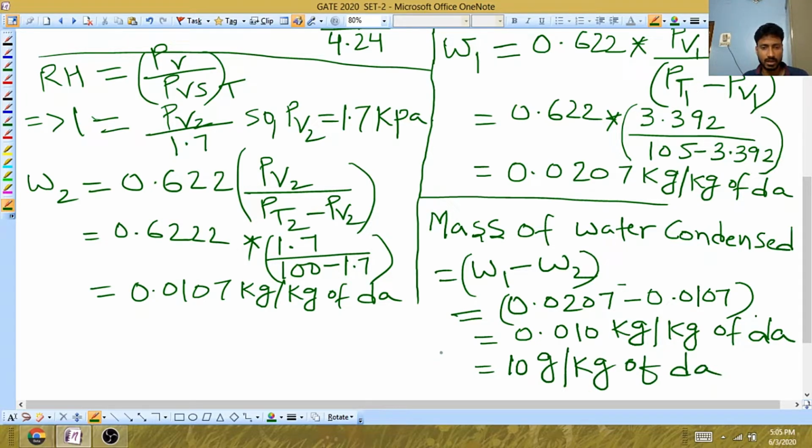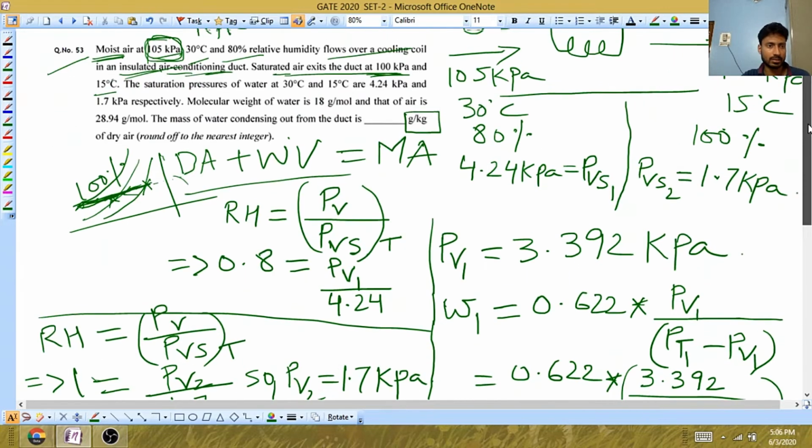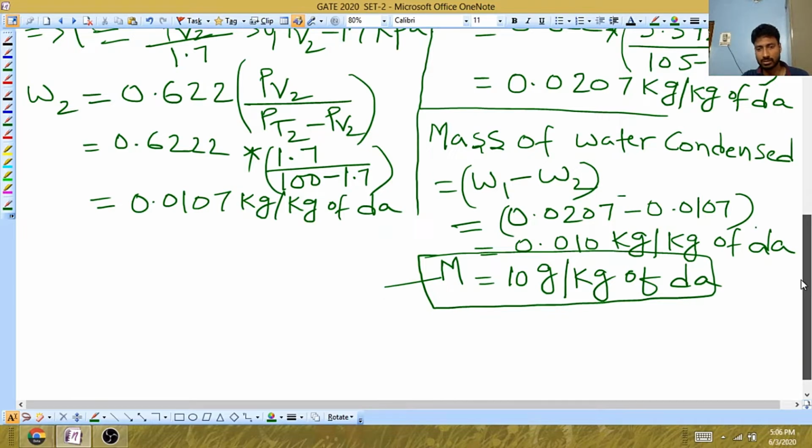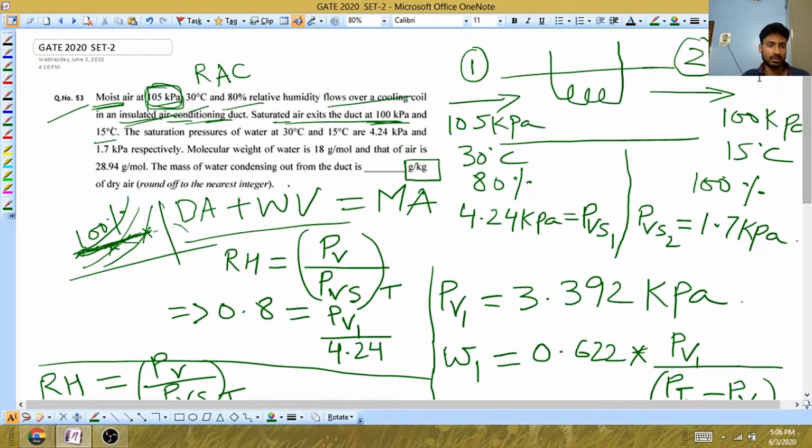So this is the mass of vapor that is condensed into water. This is the required answer, and they said to round off to the nearest integer. Yes, it's an integer only. So the answer for this question will be 10 gram per kg of dry air. Hope you have understood.